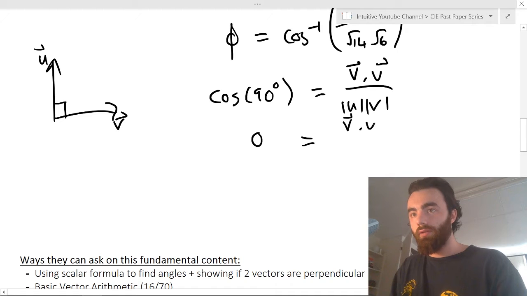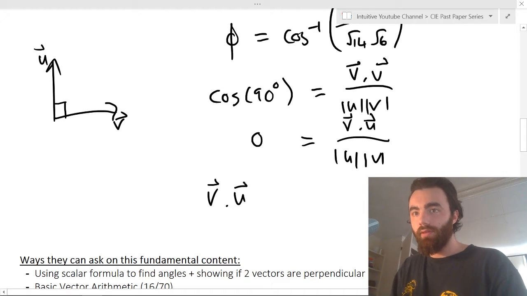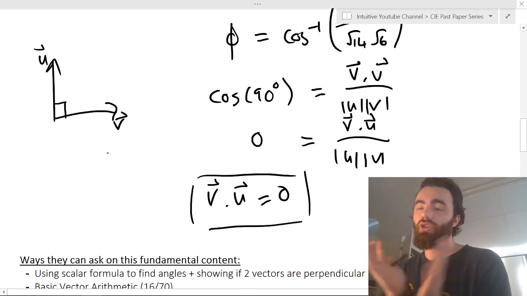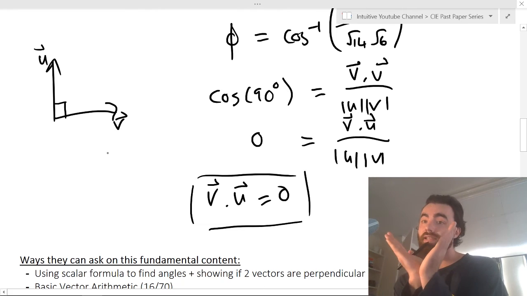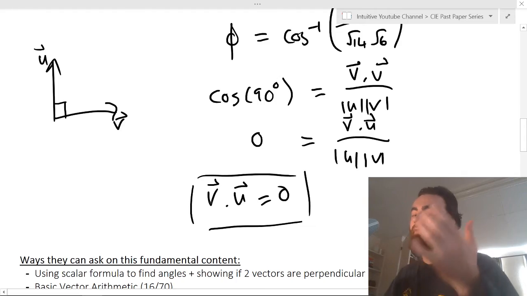And remember, the magnitudes are just a number, so we can get rid of them. They will ask on this: if your two vectors are at 90 degrees to each other, then you can just say that the dot product of those two vectors equals 0.